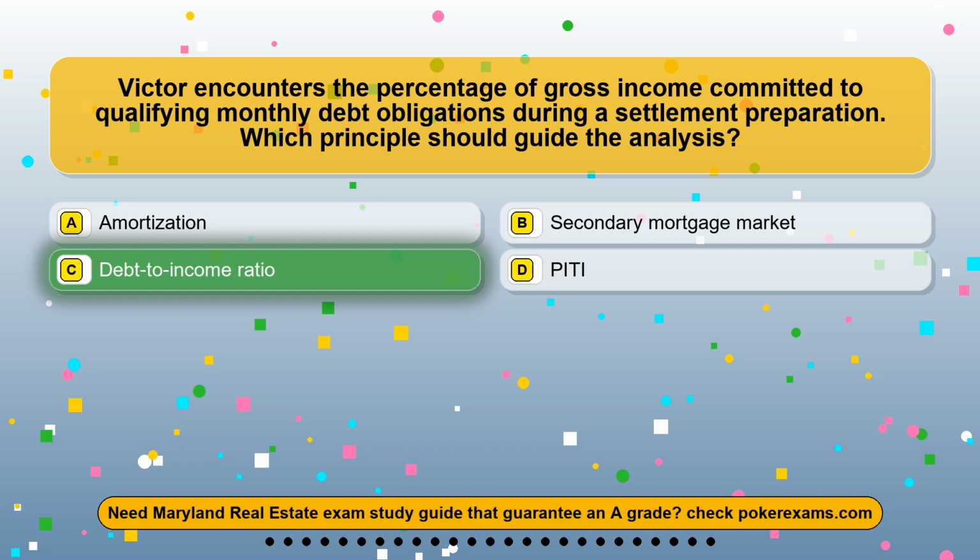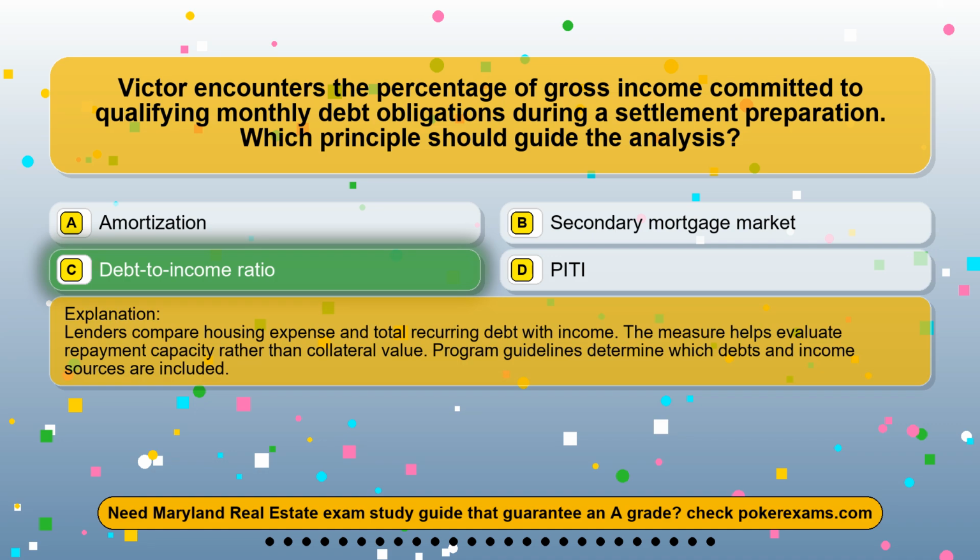The correct answer is option C, debt-to-income ratio. Lenders compare housing expense and total recurring debt with income. The measure helps evaluate repayment capacity rather than collateral value. Program guidelines determine which debts and income sources are included.